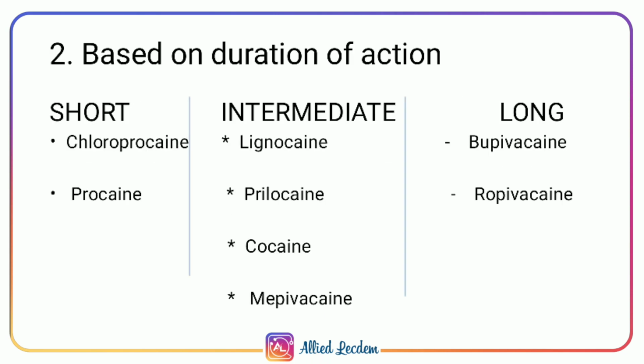Based on the duration of action, it is classified as short acting, intermediate acting, and long acting. Short acting: chloroprocaine, which is one of the shortest acting drugs, and procaine. Intermediate acting: lignocaine, prilocaine, cocaine, and mepivacaine. Long acting: bupivacaine and ropivacaine. Ropivacaine is the most used local anesthetic as a continuous epidural administration in post-operative pain relief in labor.